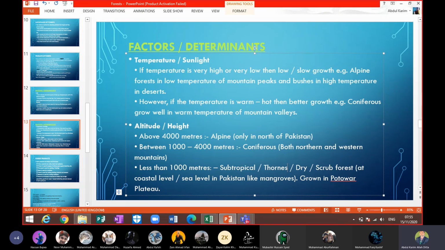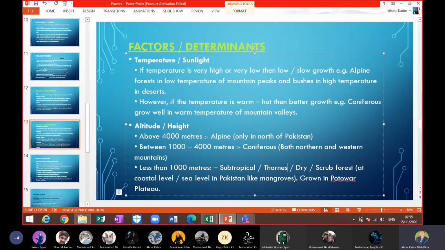Altitude, as I have explained: above 4,000 meters, alpine trees, alpine forest can survive there. Between 1,000 and 4,000 meters, we have the coniferous, which are located in the northern and western mountains of Pakistan.